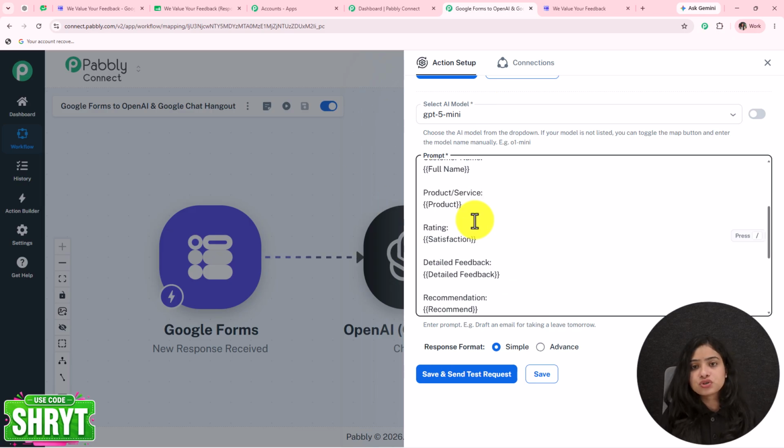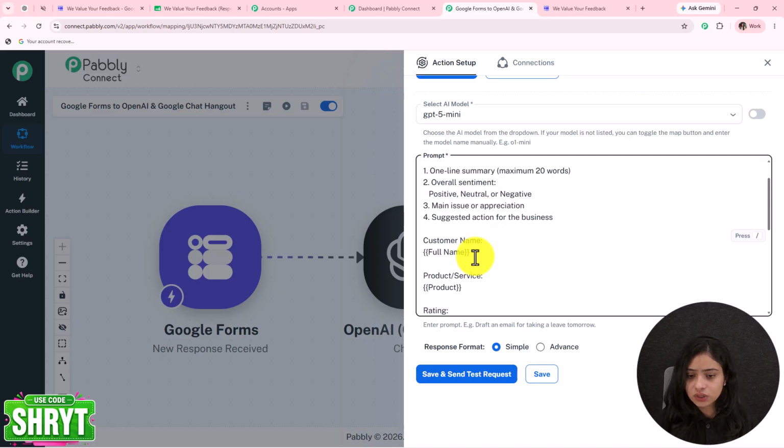So I want to use all the details in the prompt so that I can generate the content according to the entire response that we have received. For that, I'm going to provide all these details in the prompt as well that we have received from the form response, but not by manually typing. We are going to insert these details with the help of mapping. What is mapping? Inserting data from the previous step is called mapping. When we do that, the data becomes dynamic and automatically gets replaced with every new response.